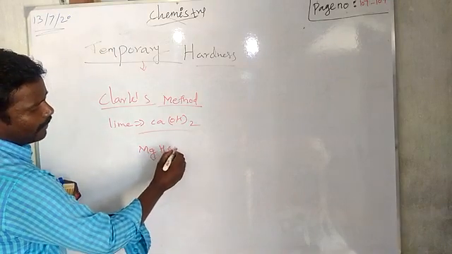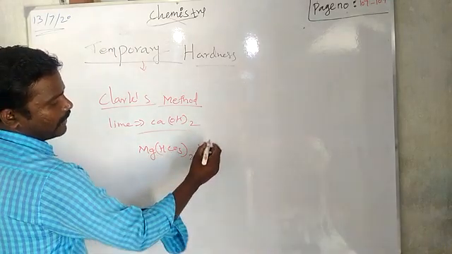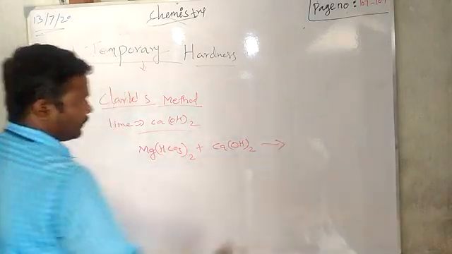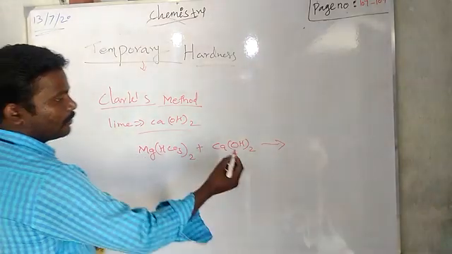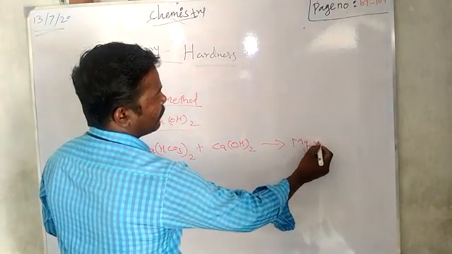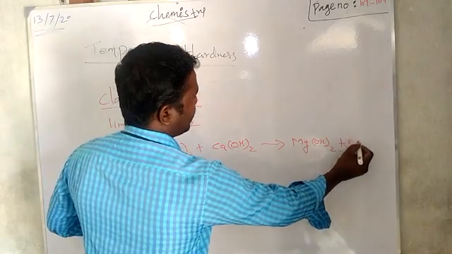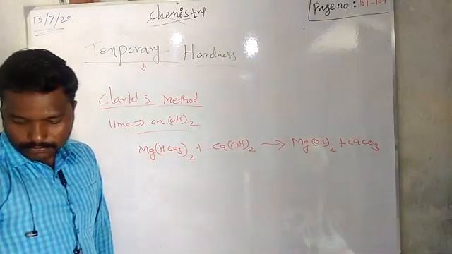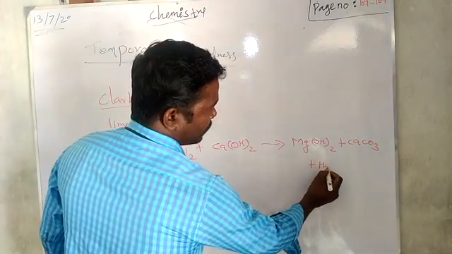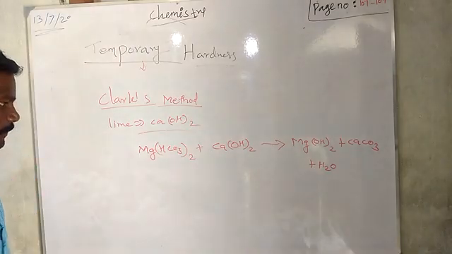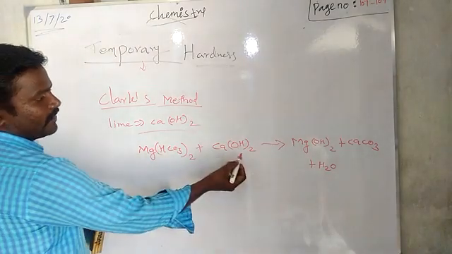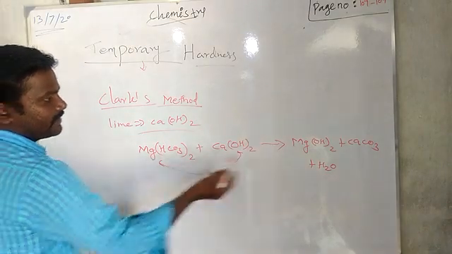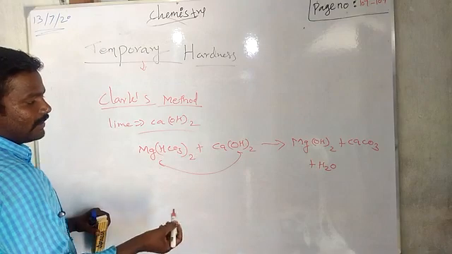Magnesium bicarbonate reacted with lime water, calcium hydroxide. Now what will happen? It will produce magnesium hydroxide and calcium carbonate. Okay, along with water. Now we can balance this reaction. Magnesium with OH group. Simply you add this OH with magnesium. We got magnesium hydroxide. What are the remaining things?